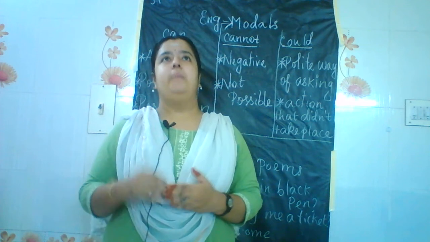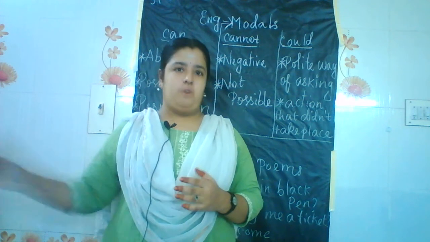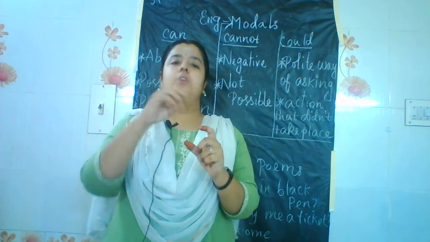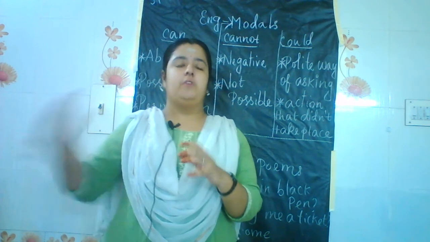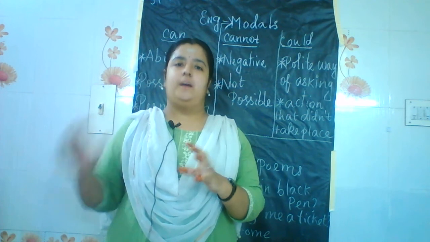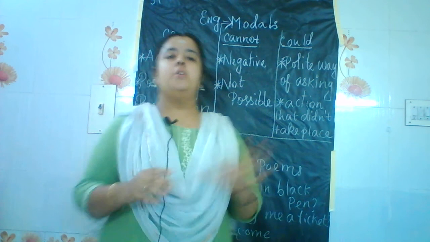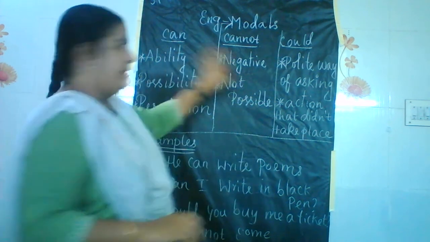For example, I can come tomorrow. Can is a modal verb, come is a normal action verb. So can and come together form a modal form. So I can come tomorrow or I cannot come tomorrow, all that comes in a modal form. Today we are going to see three categories in that.